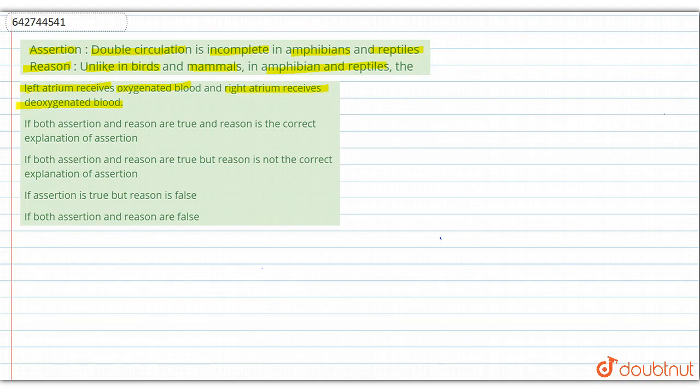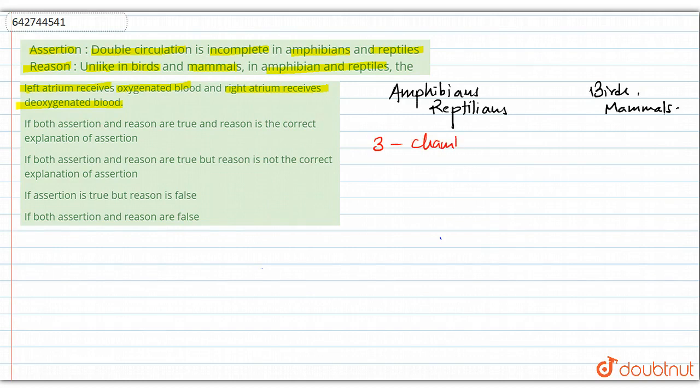So first of all we have two things that we need to remember: amphibians and reptiles are present in one group, whereas birds and mammals are present in another group. Why is this happening? We always need to remember that amphibians have a three-chambered heart, as do reptilians, whereas birds and mammals have a four-chambered heart.